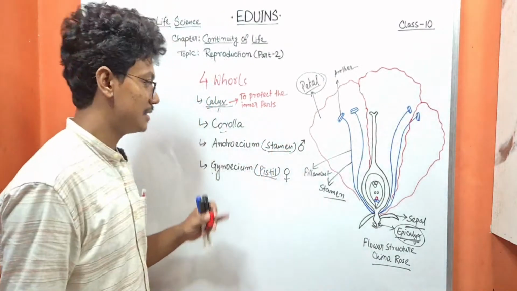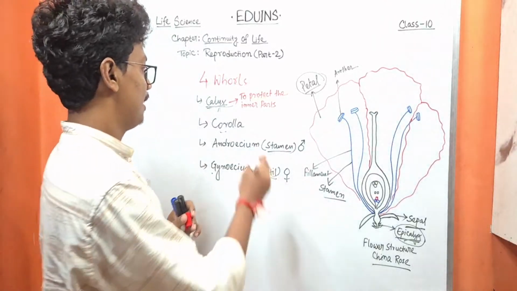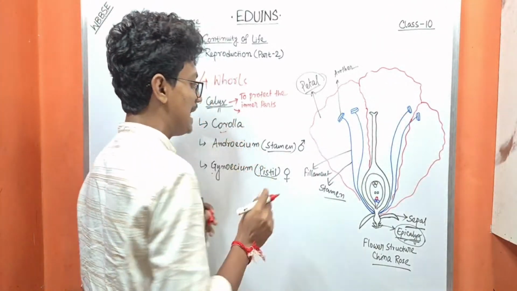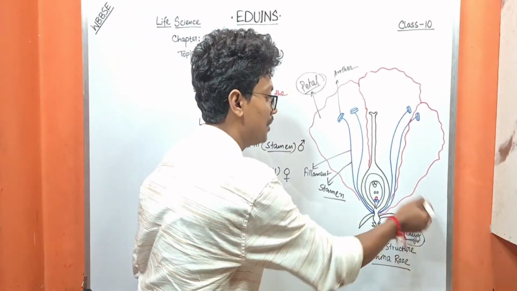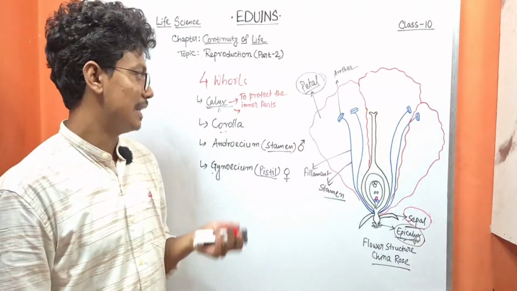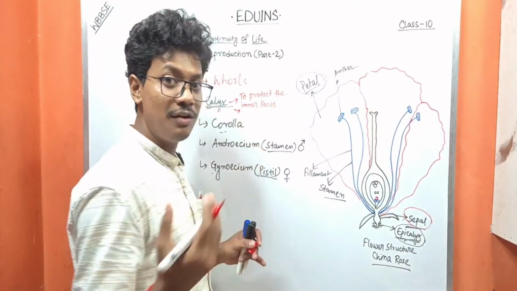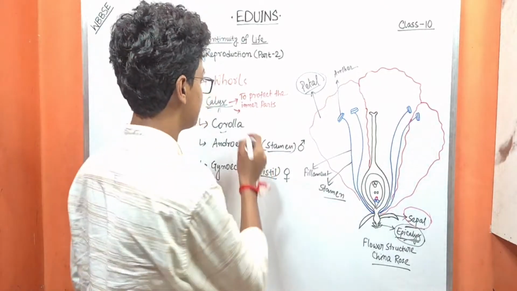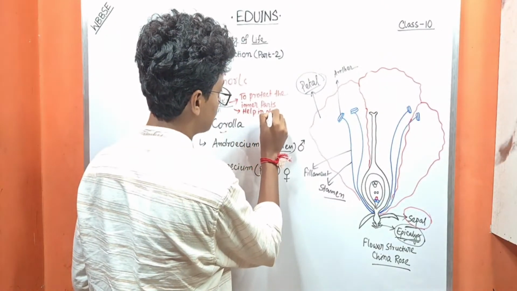What are the inner parts? That is corolla, androecium and gynoecium. Second function: normally the sepals are green in color, so of course they act like a leaf. And what is the function of a leaf? Of course, photosynthesis. They help in photosynthesis.